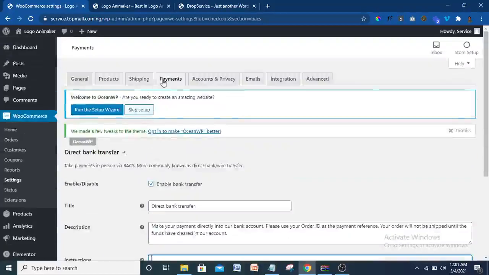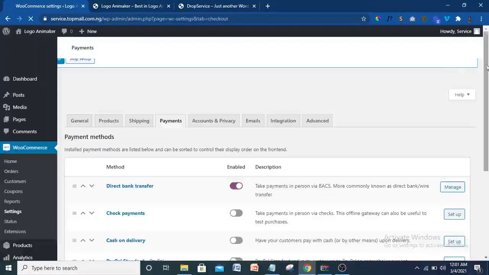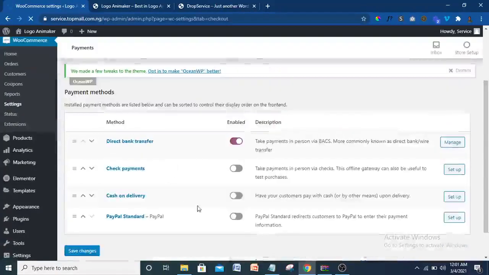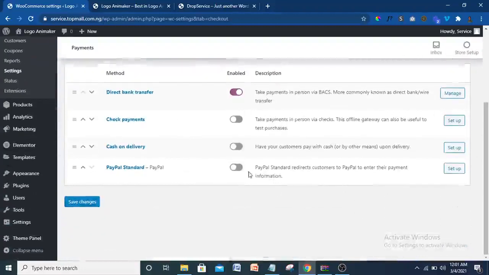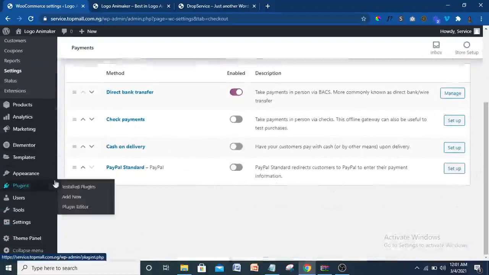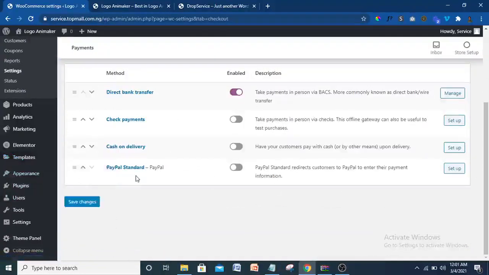So let me just show you the one I think that is important here. All right, so if you want to enable Paystack, I've included a video in the description on how you can create Paystack. So you just click on enable Paystack and the setup here. I want to enable Paystack now.